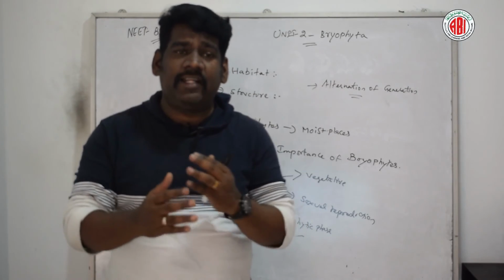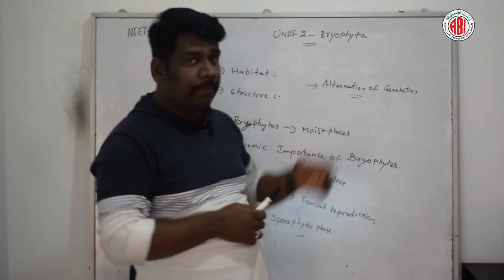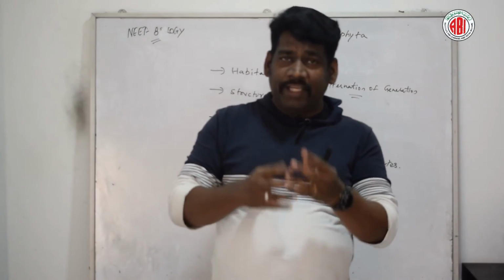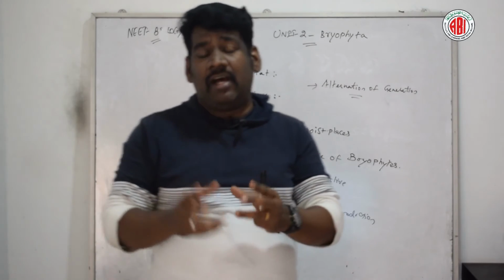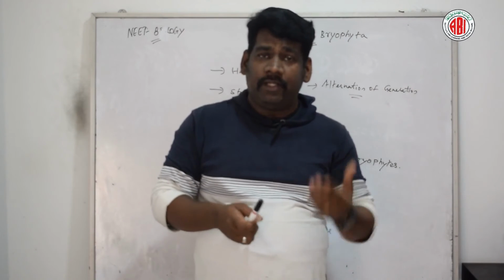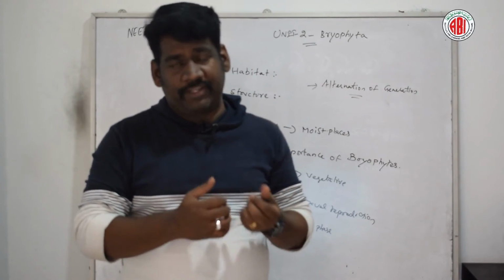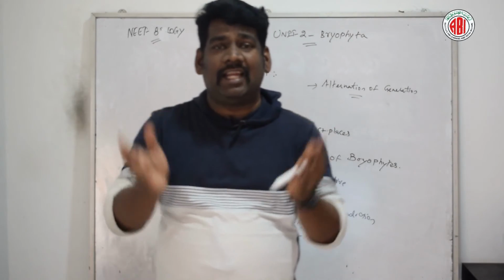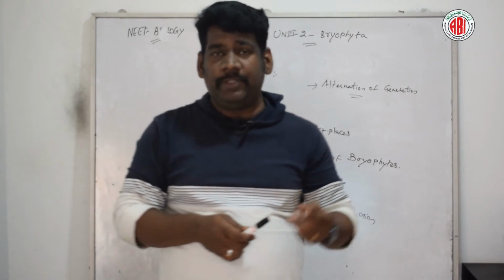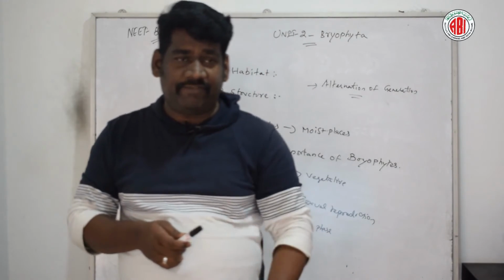That is called alternation of generation. For example, the members belonging to the bryophytes usually exhibit a distinct heteromorphic type of structure or thallus. They involve two different types of thallus structure, one called the gametophytic phase and the other the sporophytic phase.